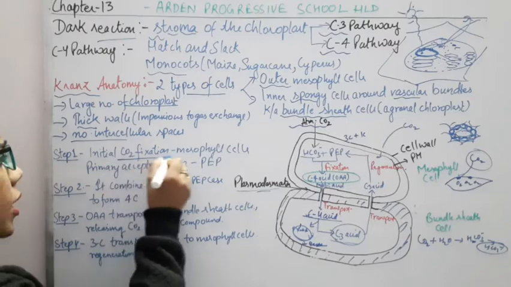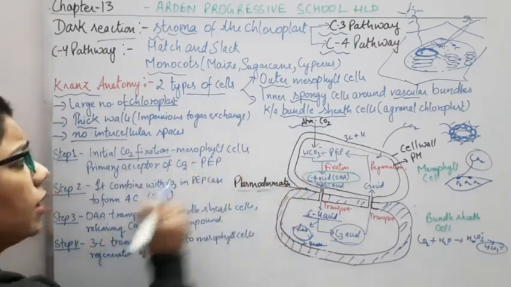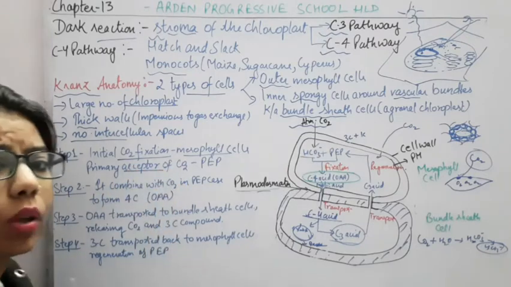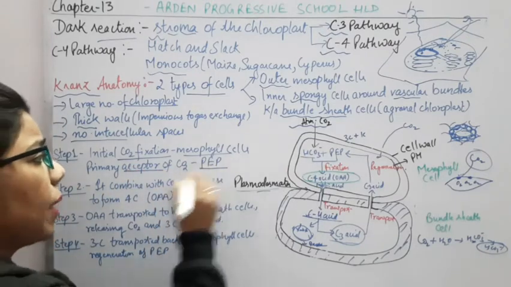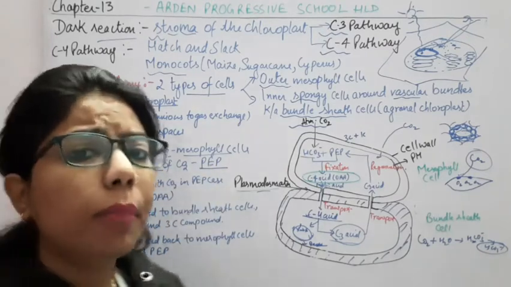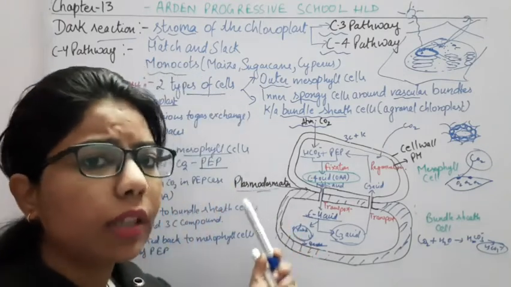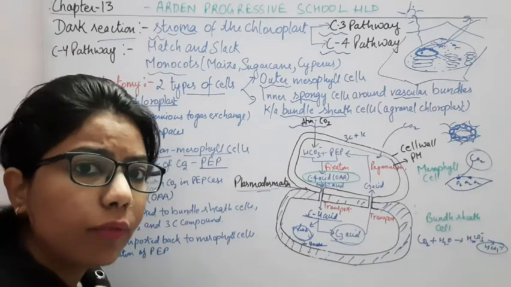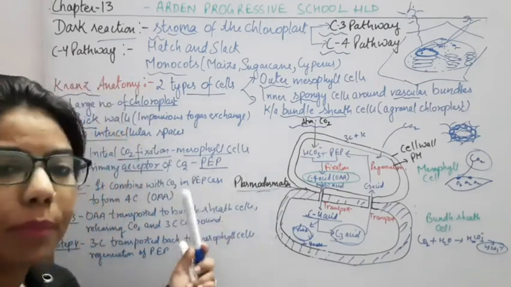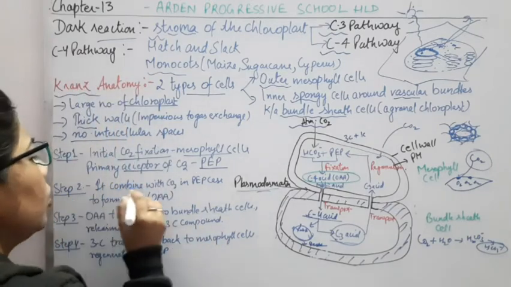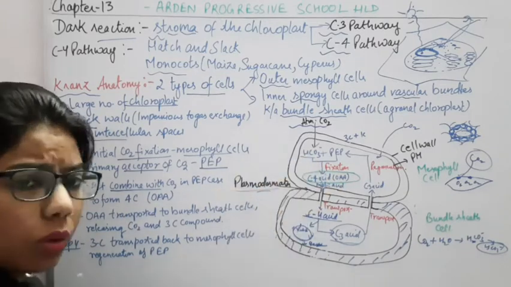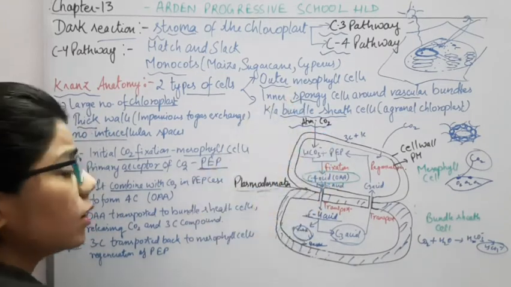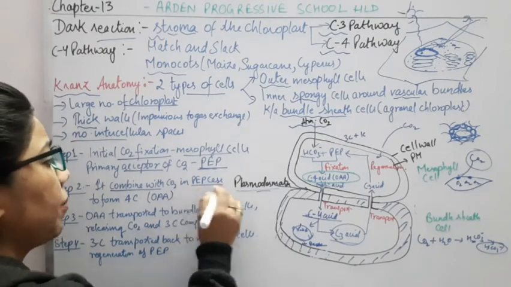In step 1, the fixation of CO2 takes place in the mesophyll cells, and the primary acceptor of CO2 here is PEP, phosphoenol pyruvate, while in the C3 pathway it was RuBP, ribulose bisphosphate. Here, this is PEP. Now, step 2, it will combine with CO2 which is coming from outside in the presence of the enzyme PEPcase.